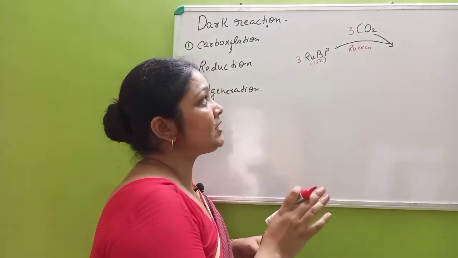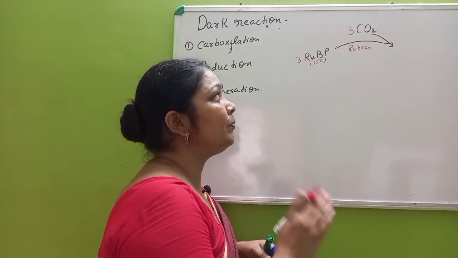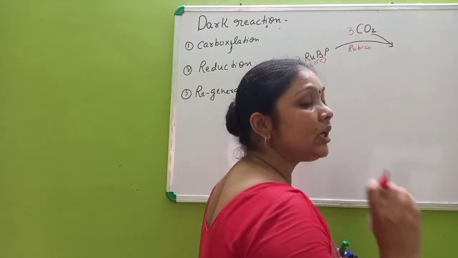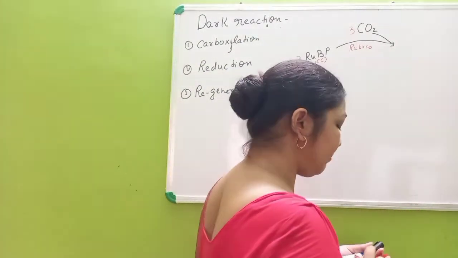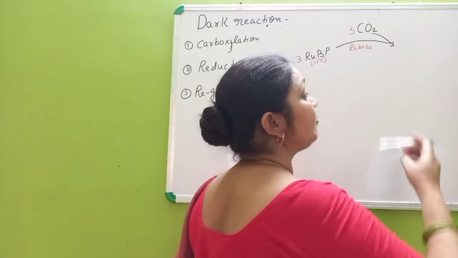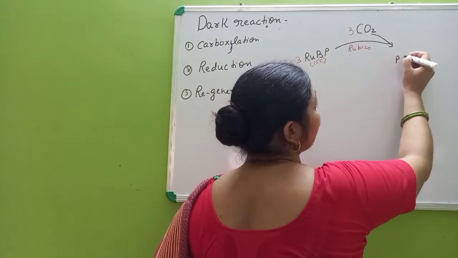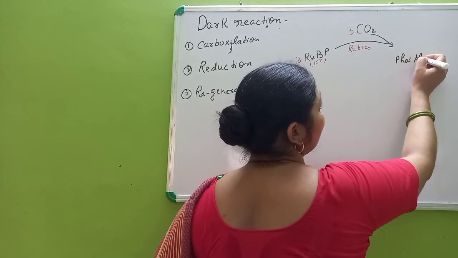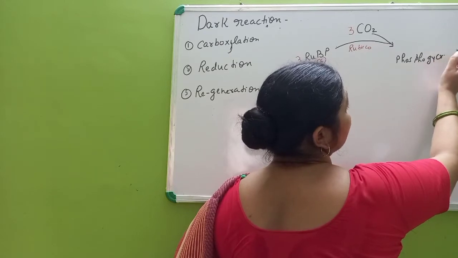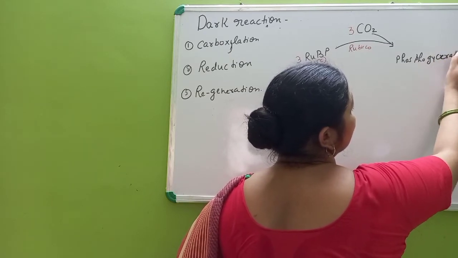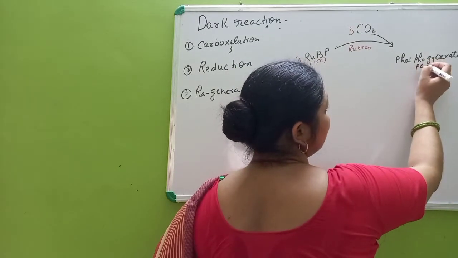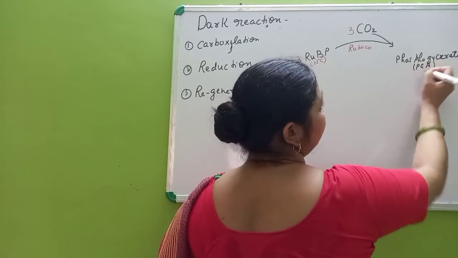Now carbon dioxide mixes with RuBP in the presence of the enzyme Rubisco, and they form a 3-carbon compound which is stable in nature. The 3-carbon compound which is first formed, a stable compound, is phosphoglycerate, also called PGA.